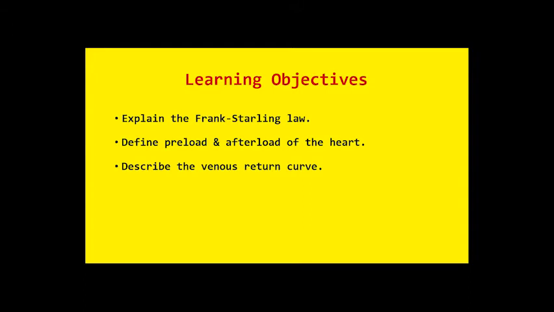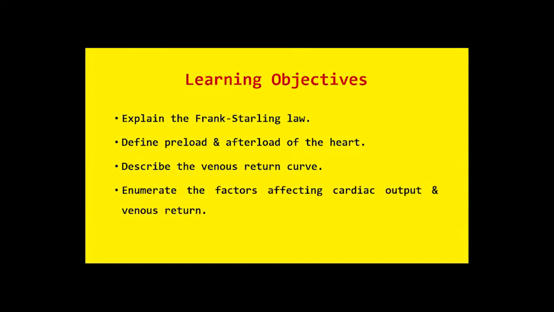We have already discussed the cardiac output curve, and today we will learn the venous return curve, and we will compare the differences between the two curves. And then we will revisit the factors that regulate cardiac output and venous return. So these are the learning outcomes for today's session.